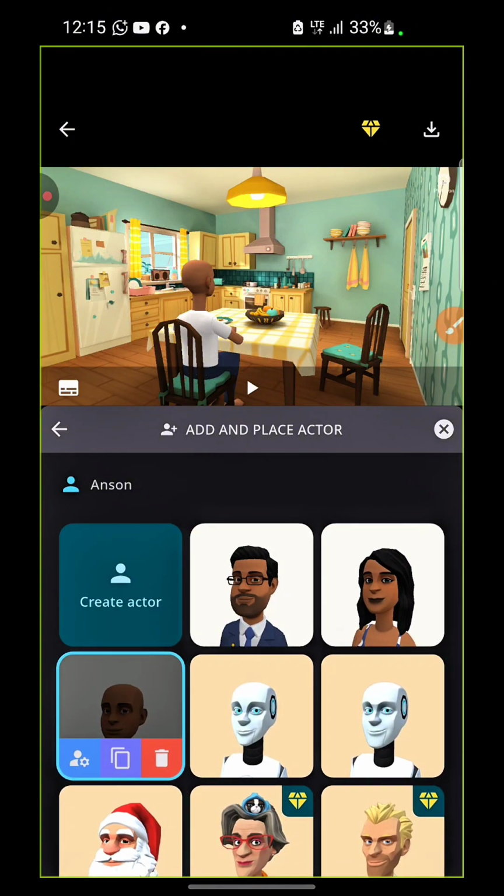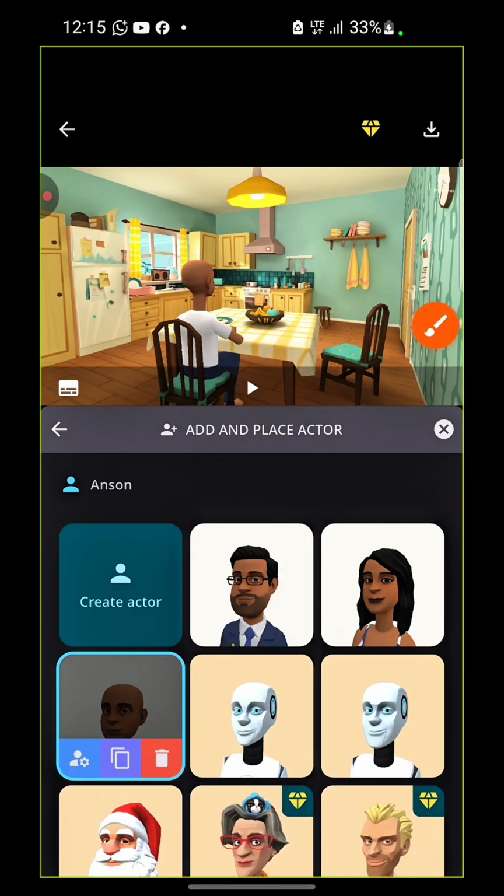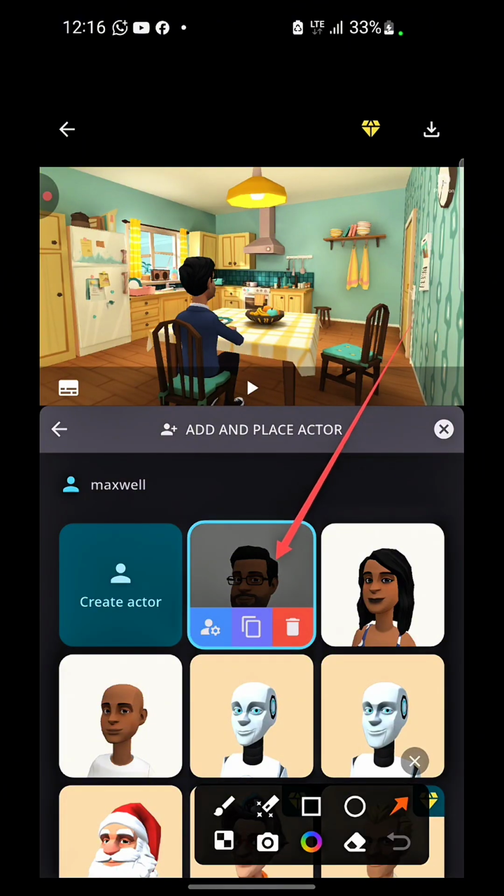I think I created these actors myself. That's why I think I'm basically seeing them right here. So I will just go ahead and click on this one, and you see now this actor is on one of the seats. That is one of my actors, right? So let me just pick this one, and now we've picked our first actor, right?